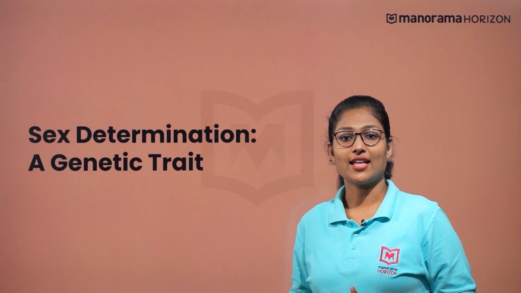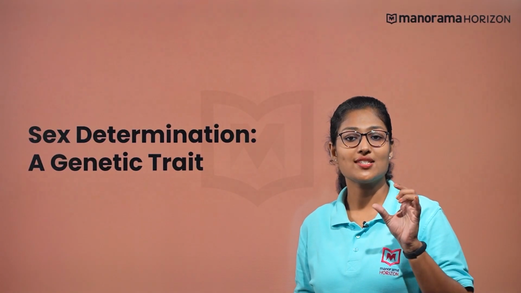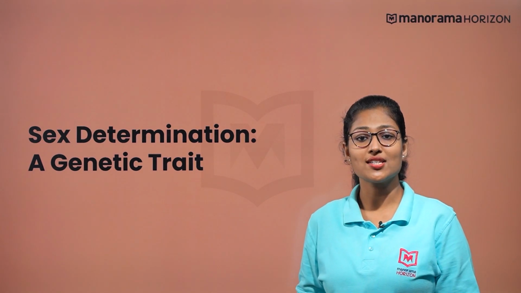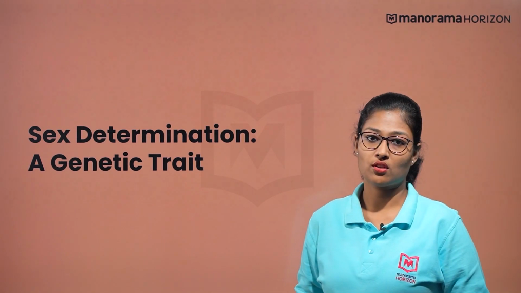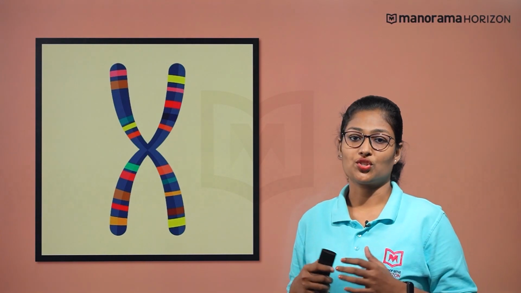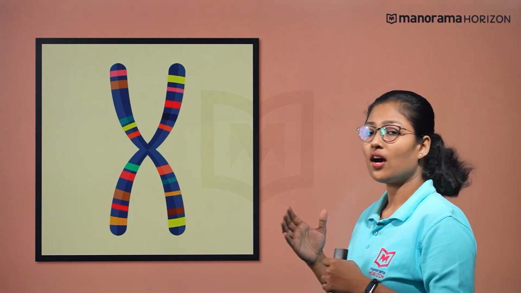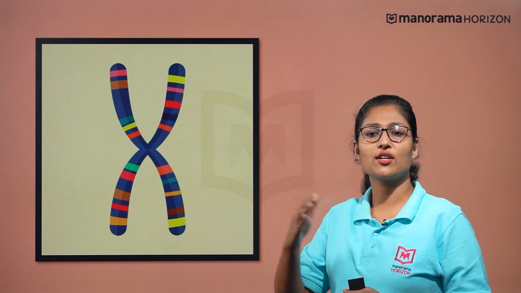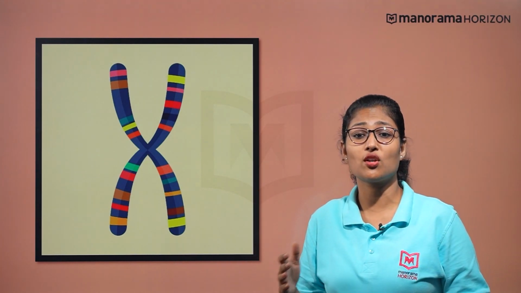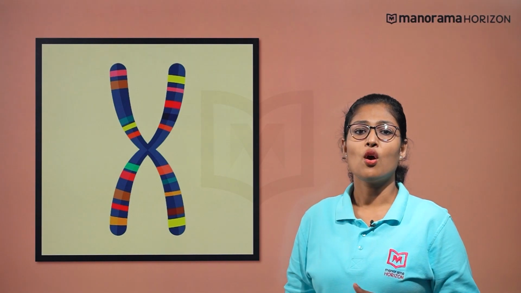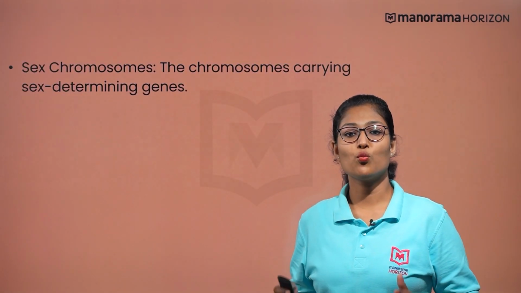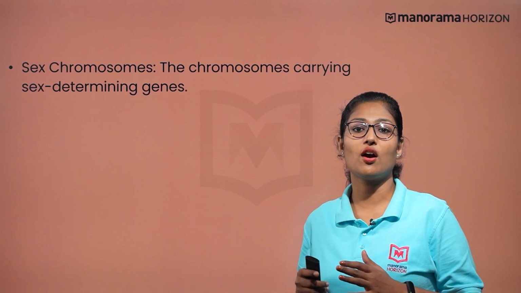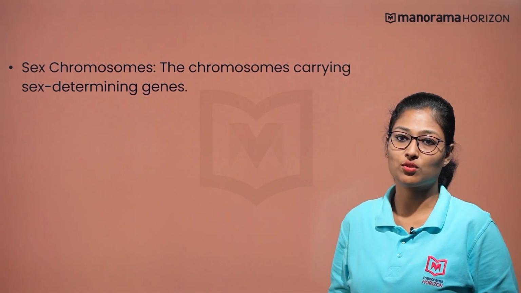If we say that sex determination is a genetic trait, it means that it is regulated by the genes that are present on the chromosomes. Let me ask you a question. Are genes that regulate the sex of an organism located on any particular chromosome or randomly present on any chromosomes? Well, the chromosomes on which the genes for determining the sex of an organism are present are called sex chromosomes.